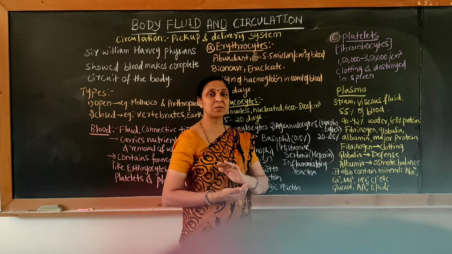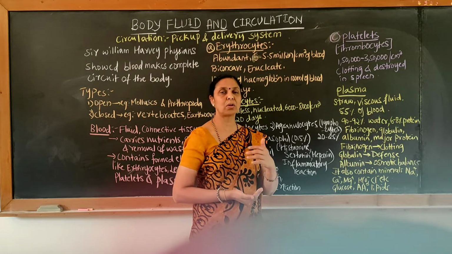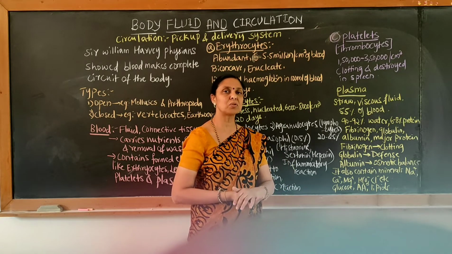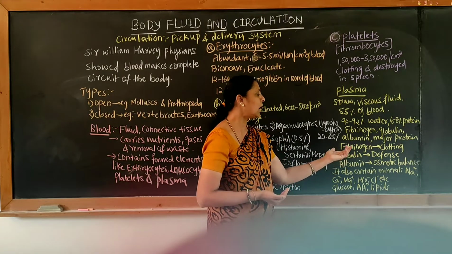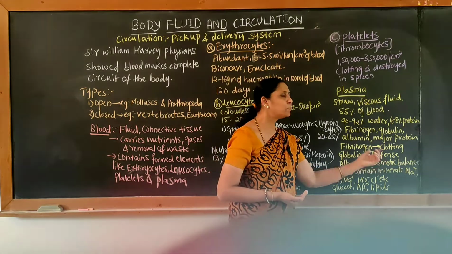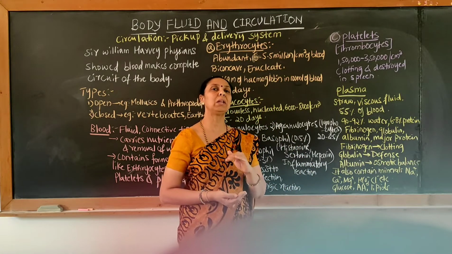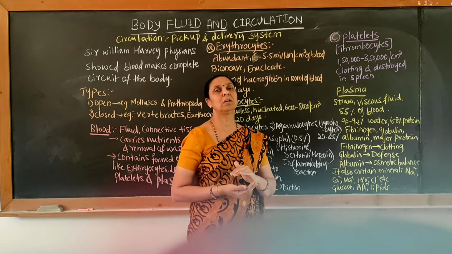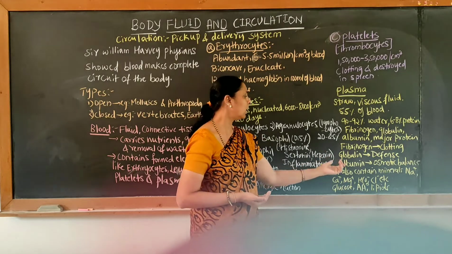So what is the main function of fibrinogen? It helps in the clotting. Further you are going to deal with the clotting process. So fibrinogen helps in the process of clotting, whereas globulin helps in the process of defense mechanism, and albumin helps in the process of osmotic balance. What is meant by osmotic balance is nothing but maintaining the ionic balance within the body fluid. That is the function of albumin.